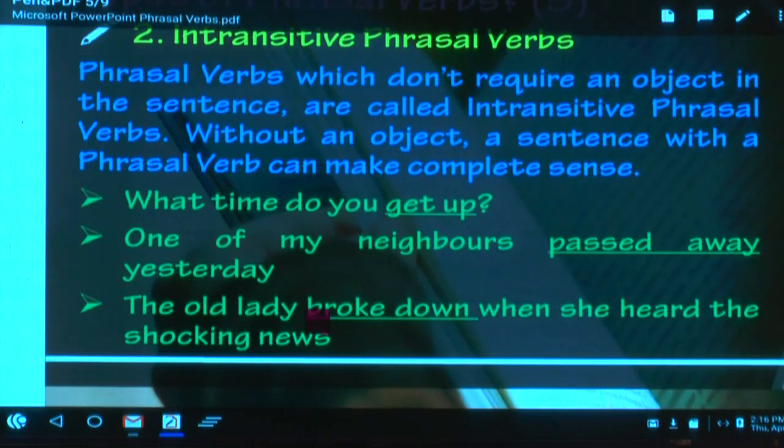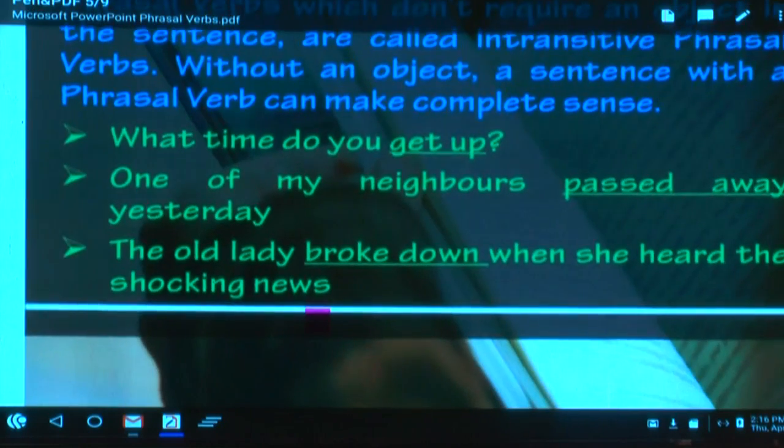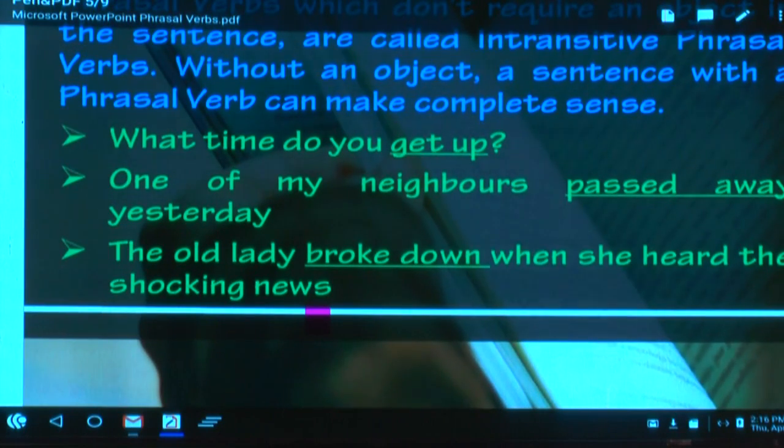Now we'll see the first example here. What is the first example? What time do you get up? Get up, it stops with the subject. Does it go to another person? That means can it take an object? It cannot take an object. So what is this? Intransitive phrasal verb. What time do you get up? Now, please write one more question. What time do you wake up?